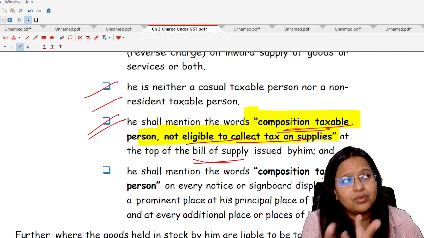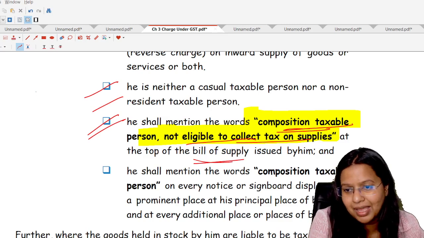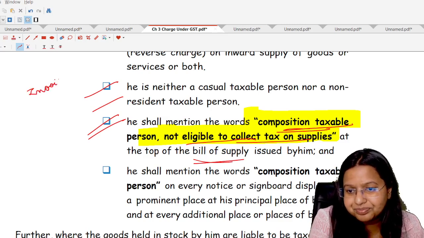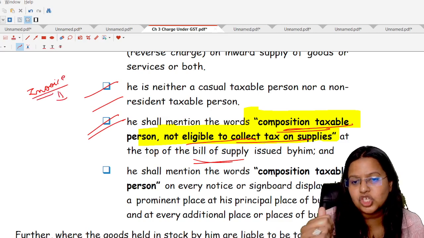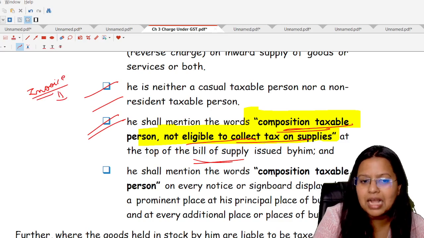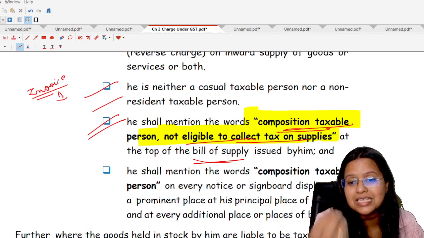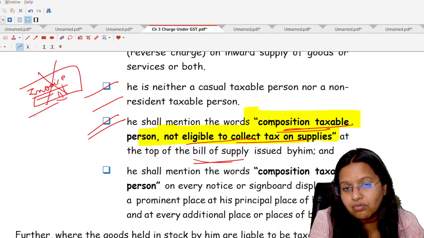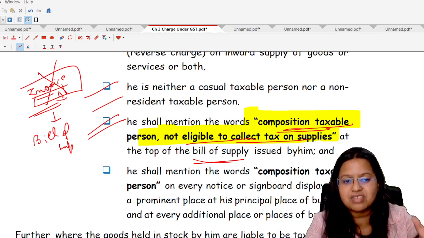Why have they written the words bill of supply? Let's understand the meaning of bill of supply. An invoice means a document on which a customer is required to pay the taxes to the shopkeeper. But as the composition taxable person is not allowed to collect taxes, we cannot use the word invoice. The exact word is bill of supply.